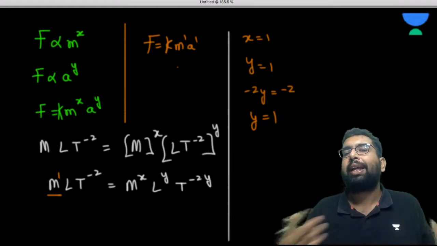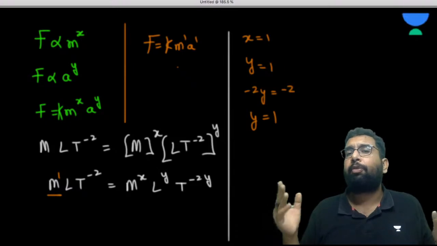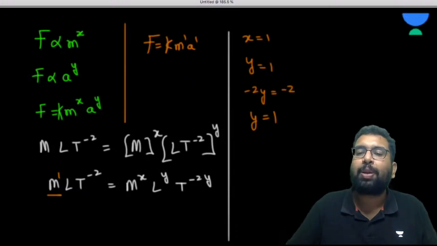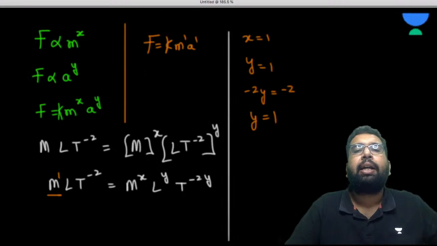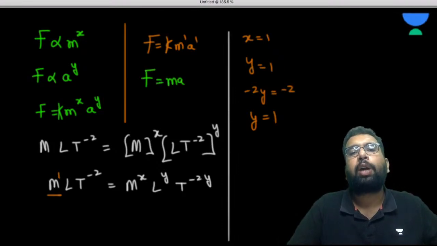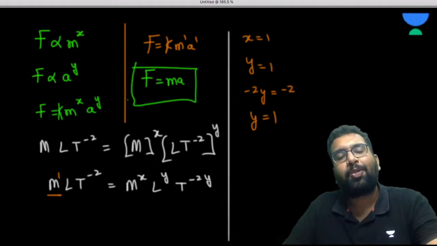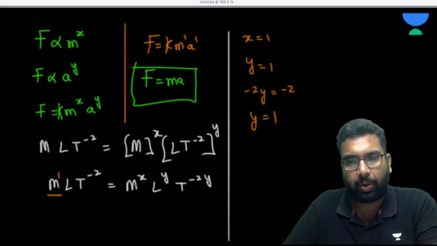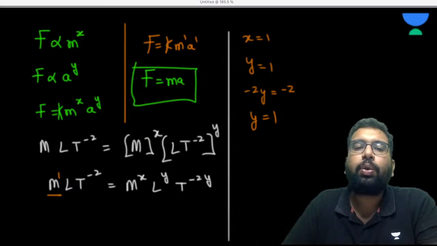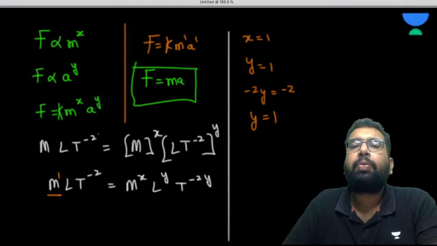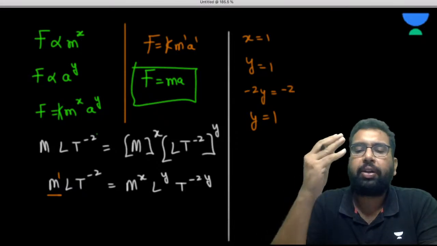So when you want to find k, you have to perform some experiments. When Newton performed some, he said k is equal to 1, so f is equal to ma. This is a very famous formula. Force is equal to mass into acceleration, you know it, right? So this is the way you can develop the relation between physical quantities. And this is a very, very frequently asked question.